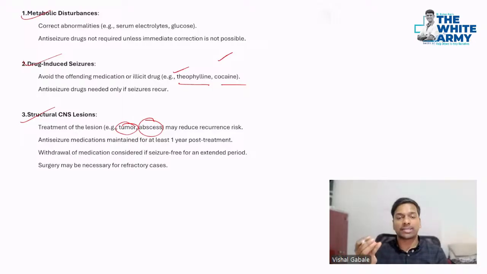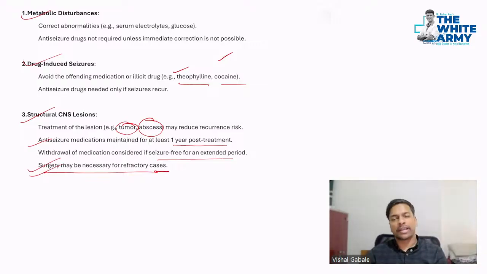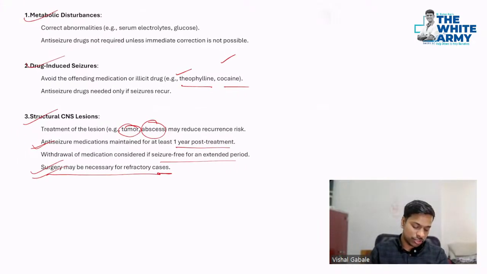If the patient is on anti-seizure medication, it is maintained for at least 1 year post-treatment. Then withdrawal of medication is considered if seizure-free for an extended period, and surgery may be necessary for refractory cases in structural CNS lesions. Initially you can give anti-seizure medication and then see how the patient responds. That's about the structural CNS lesions.